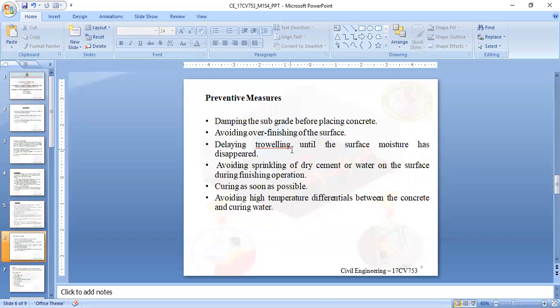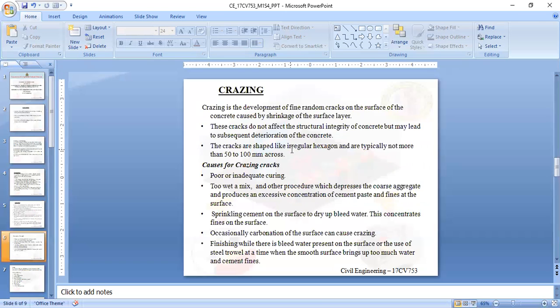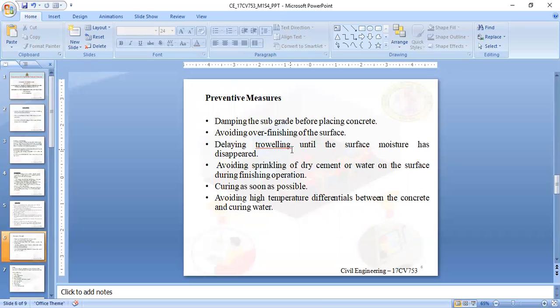Next, the preventive measures for crazing. Damping the subgrade before placing concrete. We have to avoid over-finishing the surface, that means after finishing we should not do over-finishing. Next, avoid sprinkling dry cement, which concentrates the powder. So we have to avoid the sprinkling. After that, we have to cure the structure as early as possible.